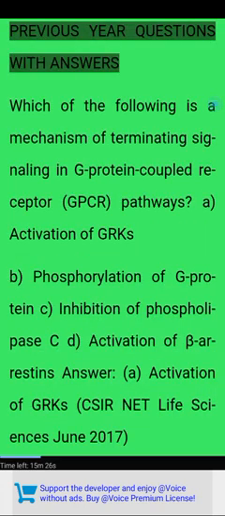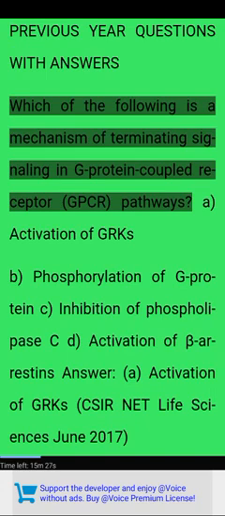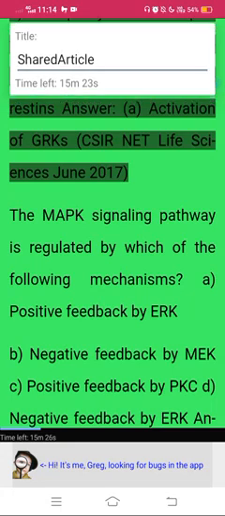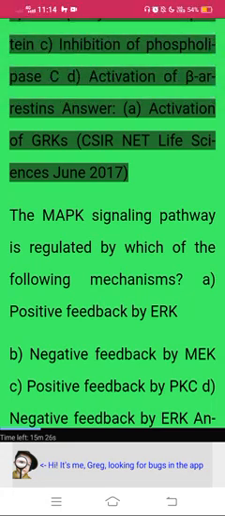Previous year questions with answers. Which of the following is a mechanism of terminating signaling in G-protein coupled receptor (GPCR) pathways? A. Activation of GRKs. B. Phosphorylation of G-protein. C. Inhibition of phospholipase C. D. Activation of beta-arrestins. Answer: Activation of GRKs. CSIR-Net Life Sciences, June 2017.